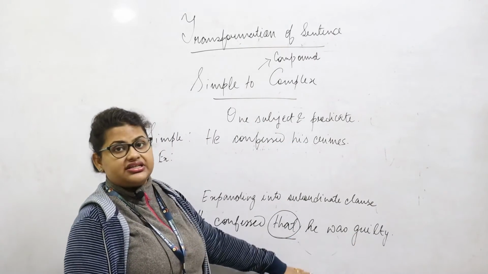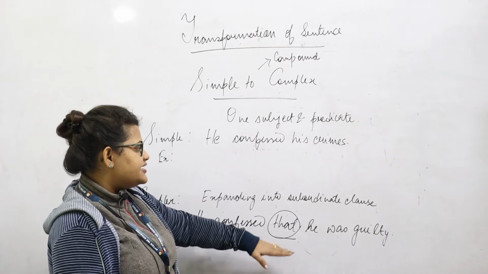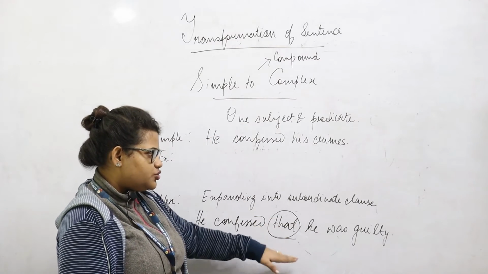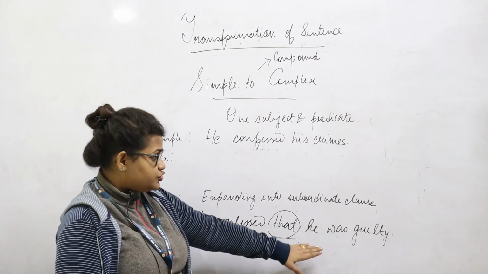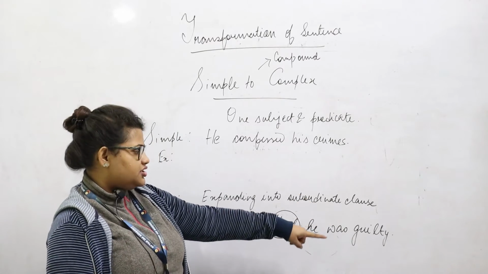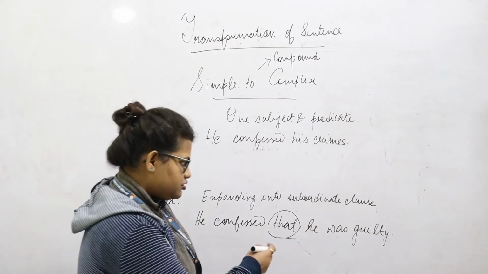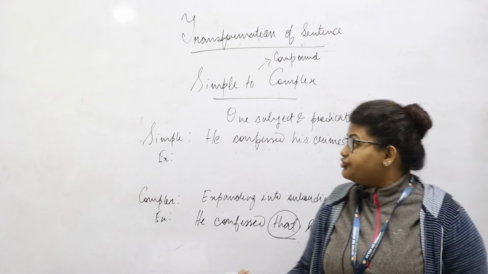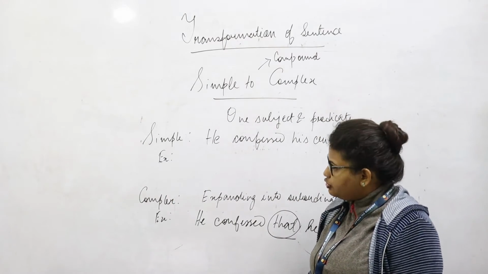So that is what is making this simple sentence being transformed into a complex sentence. This part of the clause, that he was guilty, could be a noun clause, an adjective clause, or an adverb clause. Here we are making it an adjective clause. It can also take other forms of the clause too.